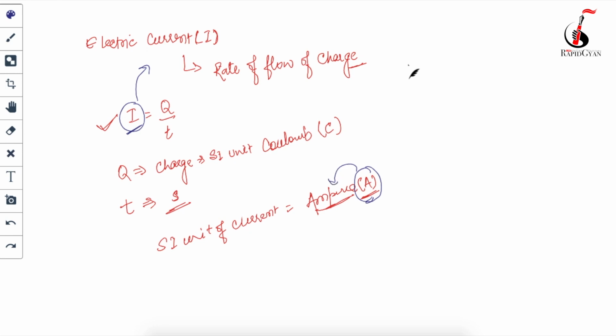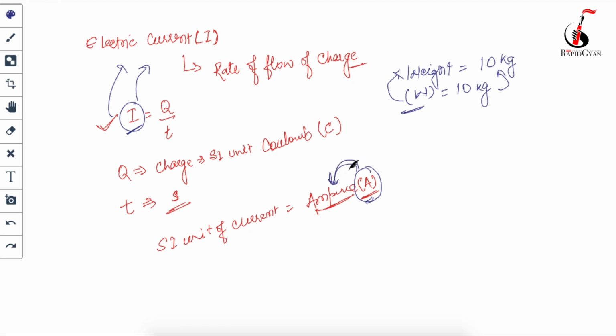For example, suppose you calculate the weight of any object, and the weight equals 10 kg. I represent this weight with W, so I can write W equal to 10 kg. Here W is the representation of the weight, but kg is the representation of the unit. Similarly, I is the representation of the electric current and ampere is its unit, like 10 amperes.